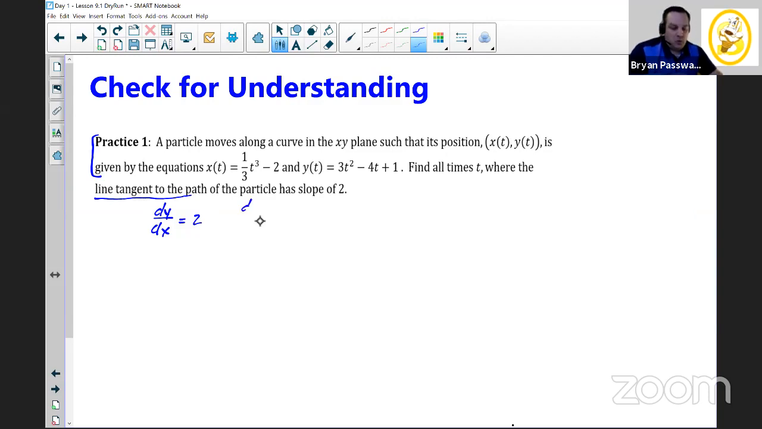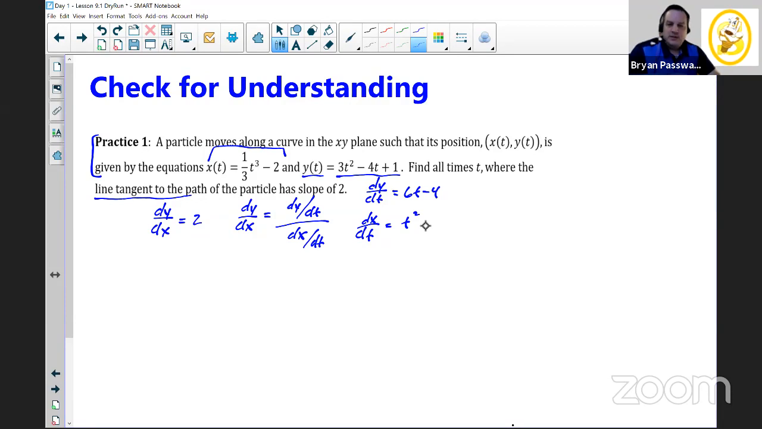And we also know that we have a way to find dy over dx, right? dy over dx is going to be dy over dt over dx over dt. And so if we found dy over dt and dx over dt, we could just plug those in. And we're given an equation for y. So if I wanted to find dy over dt, that's just the derivative of y with respect to t. So in this case, this derivative becomes 6t minus 4. And then similarly, if I wanted to find dx over dt, I'm taking the derivative of x with respect to t. And this derivative just becomes nice and clean as t squared.